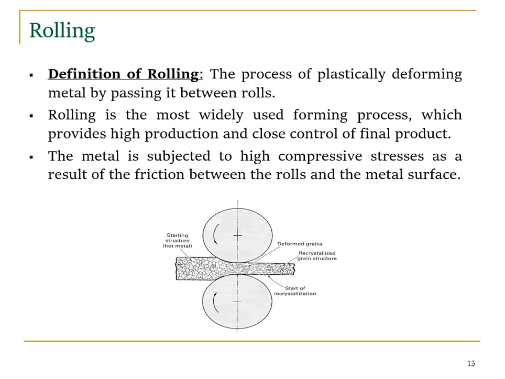So plastic deformation அப்படின்றது permanent deformation. The rolling is the most widely used forming process which provides high production and close control of final product. Right? So rolling அப்படின்றது அதிகமா யூஸ் பண்ற process which provides high production and close control of final product. The metal is subjected to high compressive stresses as a result of friction between the rolls and the metal surfaces. Right? So these are some of the rolling process.